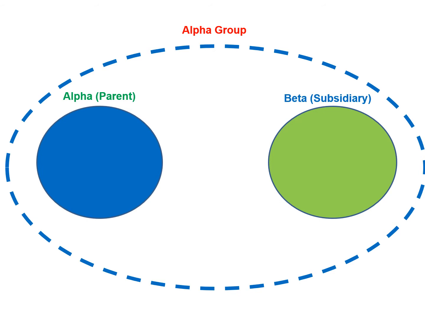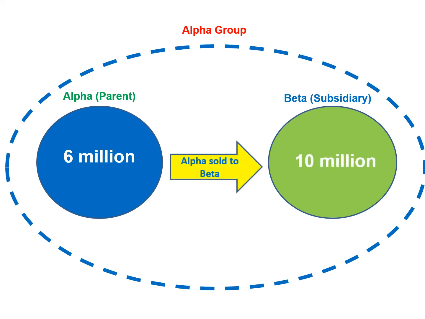Now let's assume during the period Alpha Limited has sold an asset with the carrying amount of 6 million to Beta for 10 million. This transaction will result in Alpha recognizing a profit of 4 million, because the carrying amount of the asset is 6 million and it is sold to Beta for 10 million. So Alpha Limited's financial statements recognize a 4 million profit, which is included in Alpha Limited's retained profit.